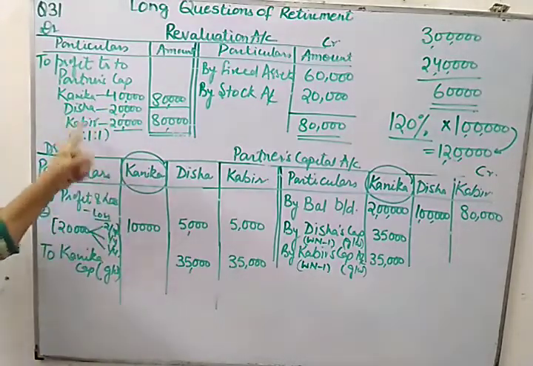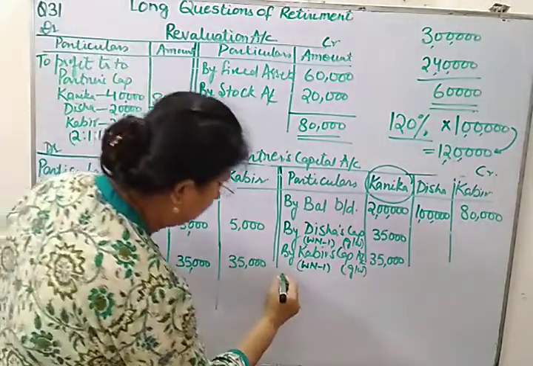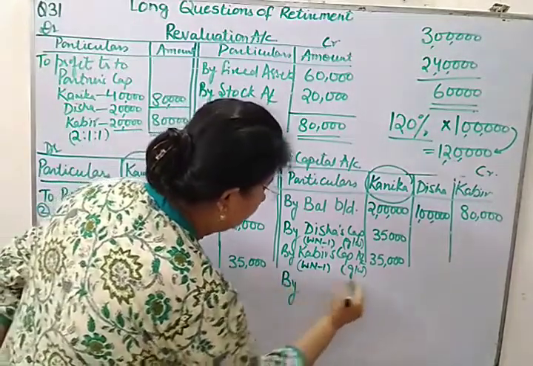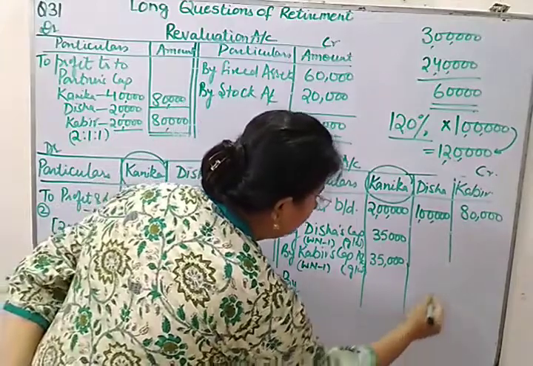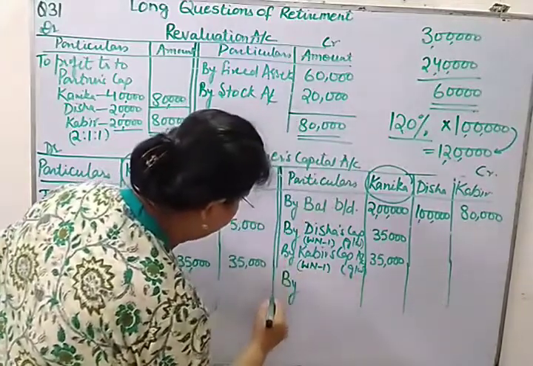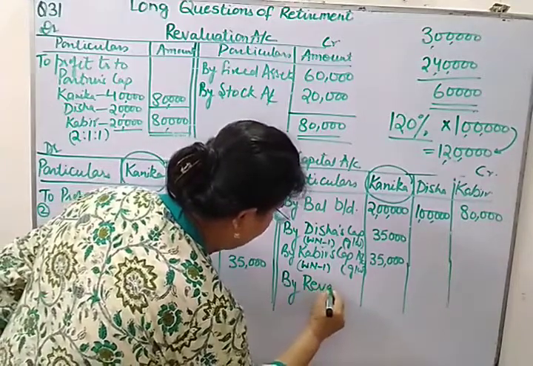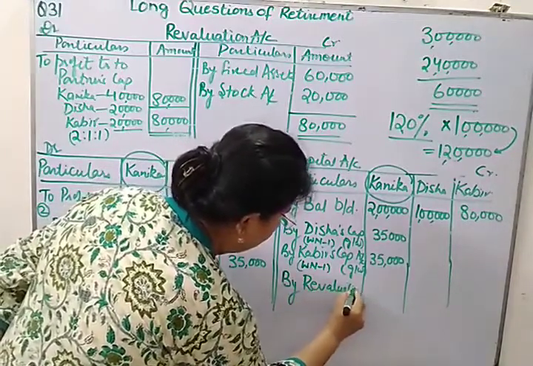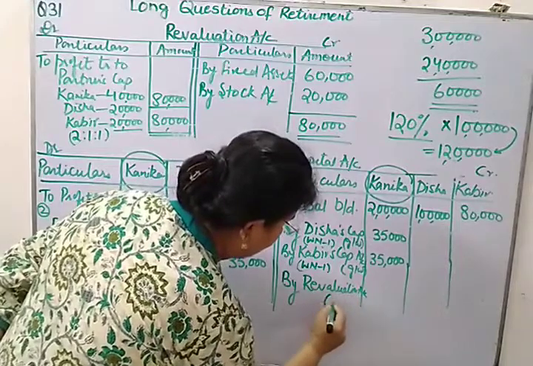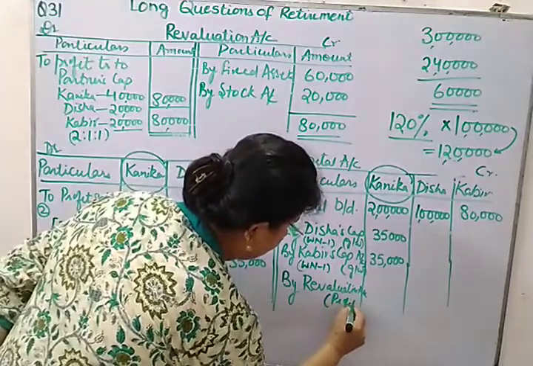Right? So let us transfer this profit to the partners' capital account also. I am extending this partners' capital account by revaluation account. In the bracket you can mention profit.